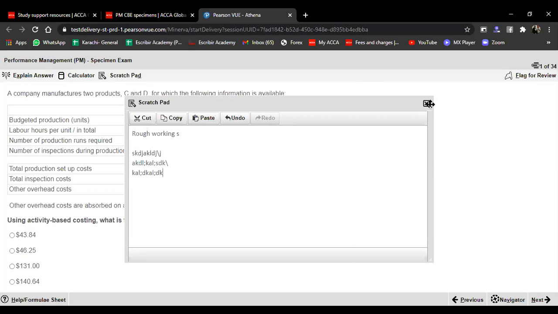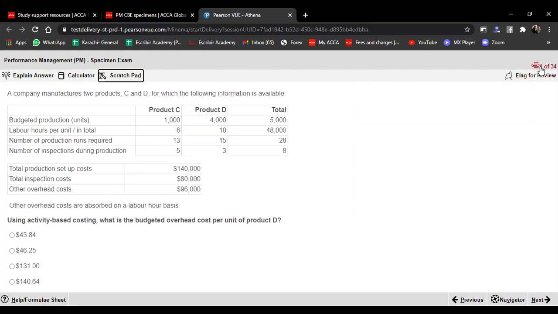The next thing is, you could see it tells you which question you are on right now. It's question number 1 out of question number 34. Then you've got this flag for review. For example, if you are not comfortable with how this question could be answered, you may flag it so that you remember at a later time that you have not attempted it.